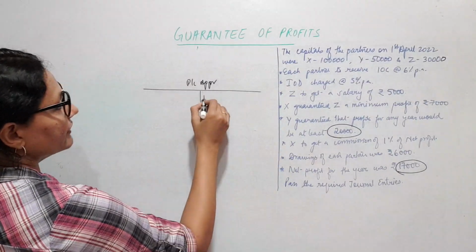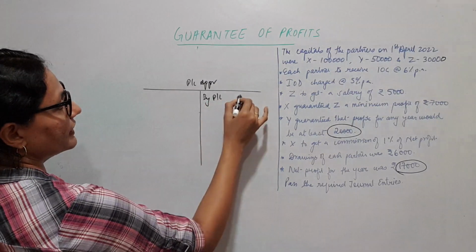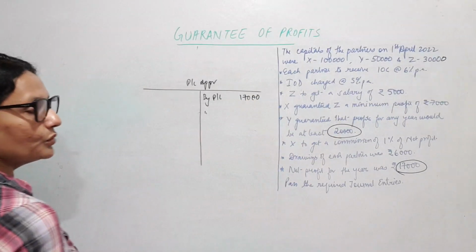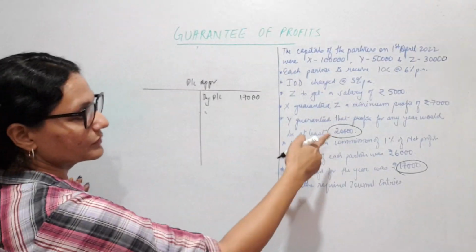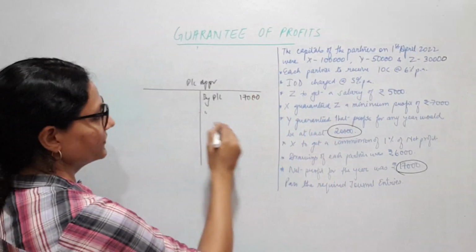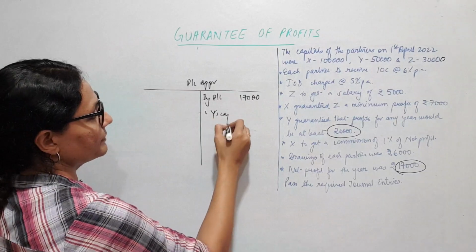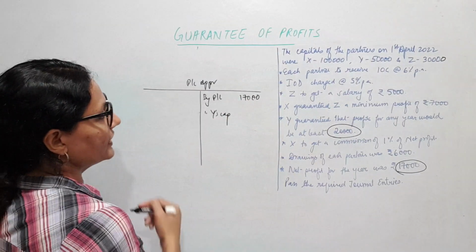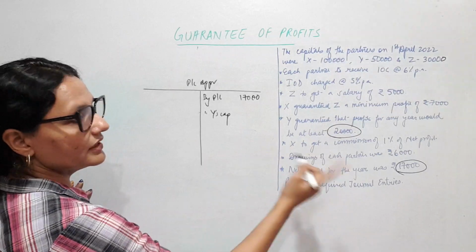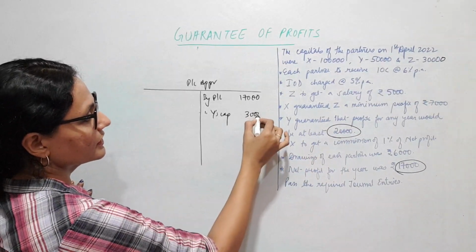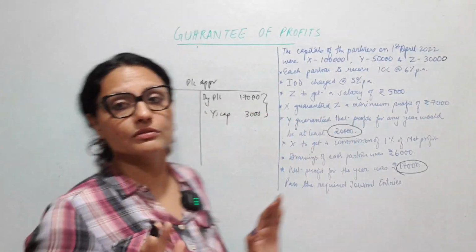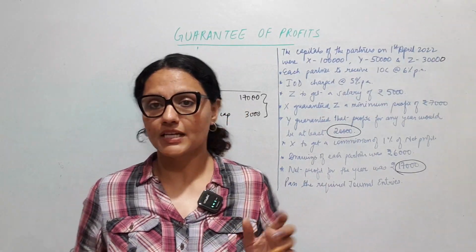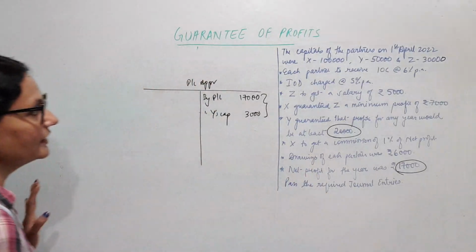So here I will be doing it by profit and loss account, 17,000. This is my net profit, and whoever is the guaranteeing partner who has guaranteed the firm, we will have to debit his capital or current account as the case may be. Here it's the fluctuating method, so I'll debit Y's capital with how much? The difference, 3,000. This total should come to 20,000. Available profit should be 20,000. Is that clear? This is the first thing.